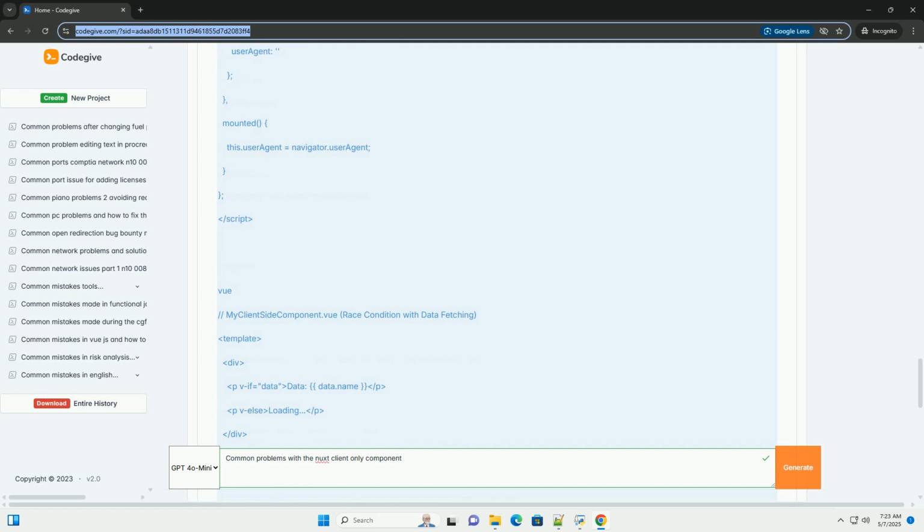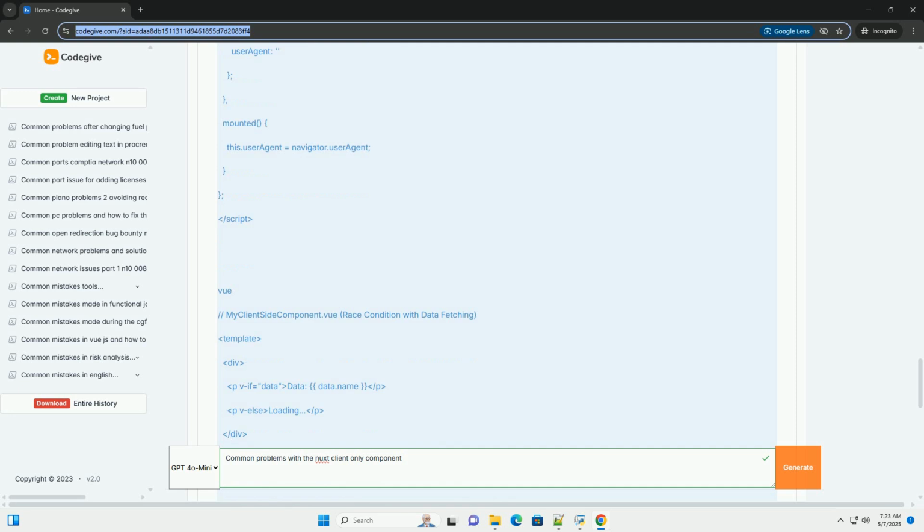Use v-cloak to hide initial rendering. Add v-cloak to the element whose rendering might differ between server and client. This will hide the element until Vue has finished hydrating it. You'll also need to add CSS to hide elements with the v-cloak attribute. Render a placeholder during SSR. Instead of rendering potentially mismatched content, render a placeholder during SSR and then replace it with the actual content on the client. Key takeaway: the key to avoiding hydration mismatches is to minimize the differences between the HTML rendered by the server and the HTML generated by the client-side code.